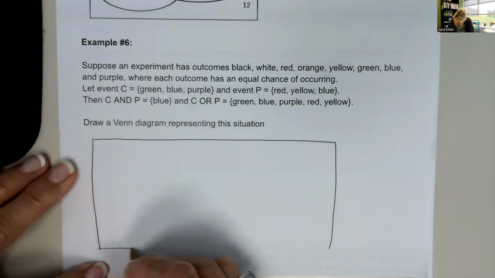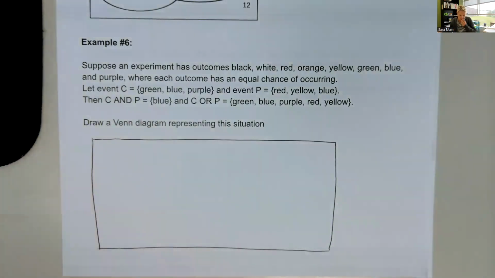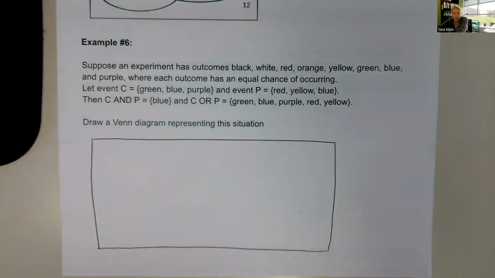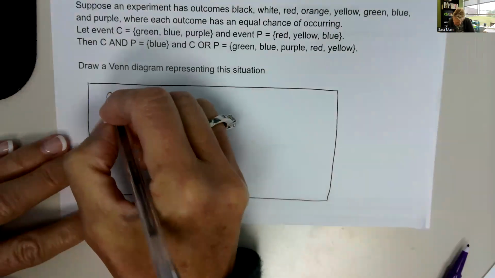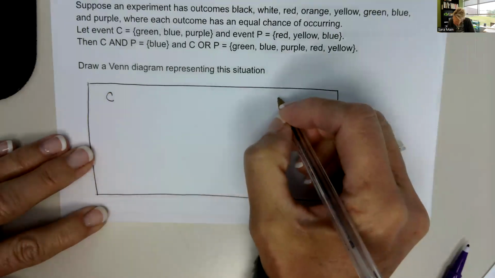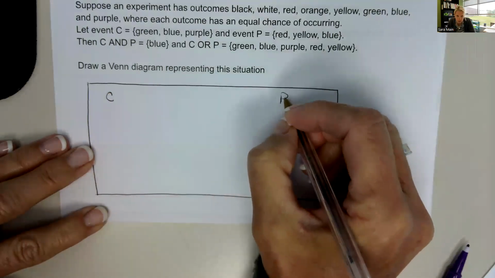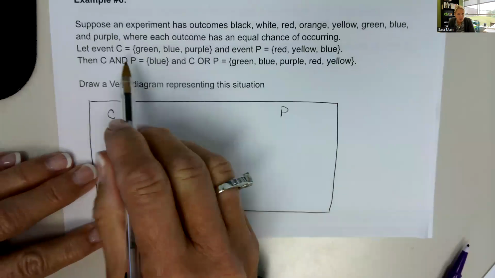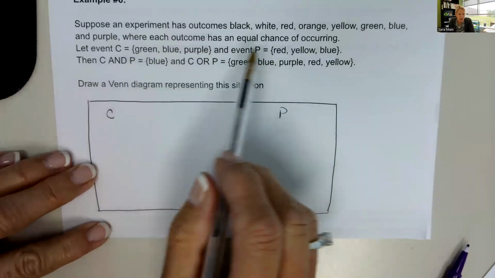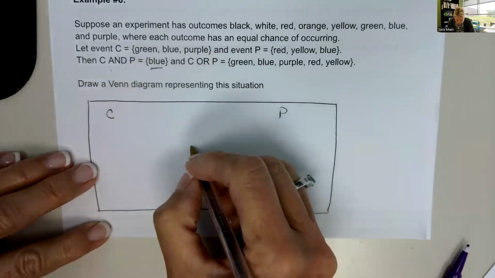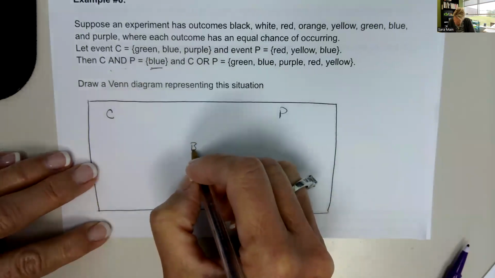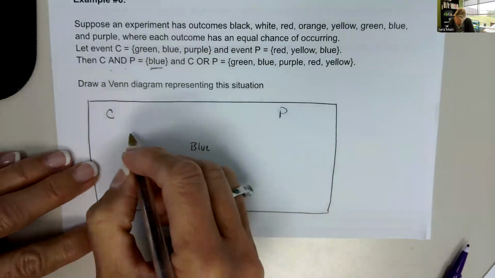I'm going to draw a rectangle big enough to fit all this in. C is going to represent that event, and then P, those are my two main events. And I always look for the overlap. So C and P means that blue has to be in both. So blue is going to be in both.